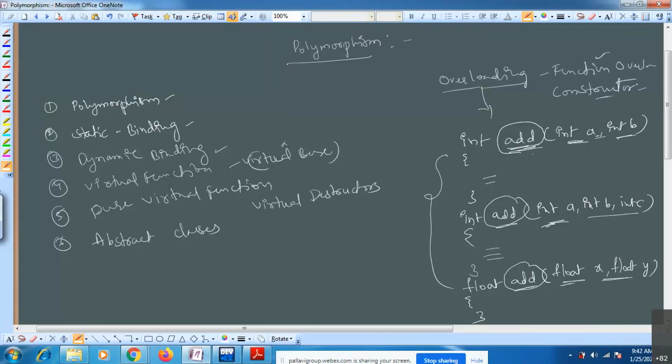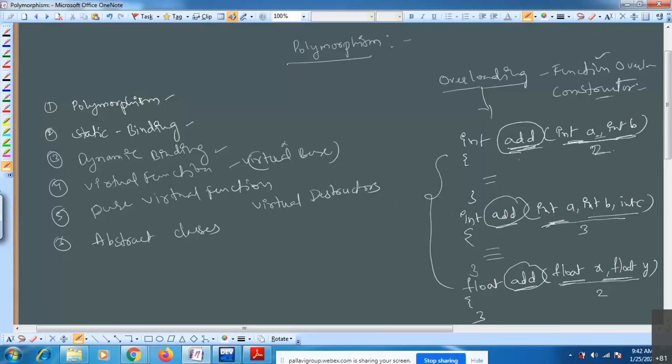For the three functions we have the same function name, but I am showing the difference in number of parameters or the type of data that you take as a parameter. In this case integer type, in this case floating type. Here also two arguments, but here I considered three arguments, all integer type. This is about function overloading.